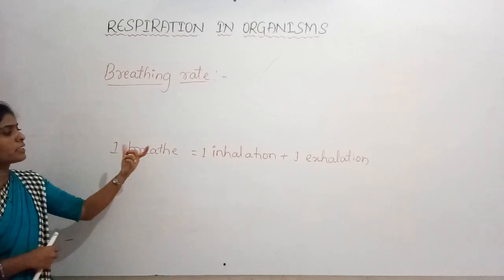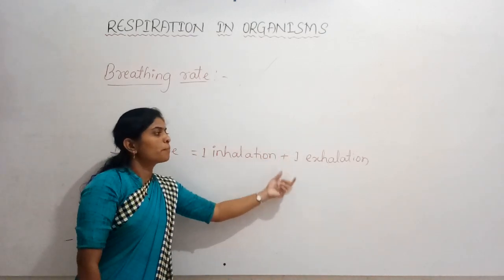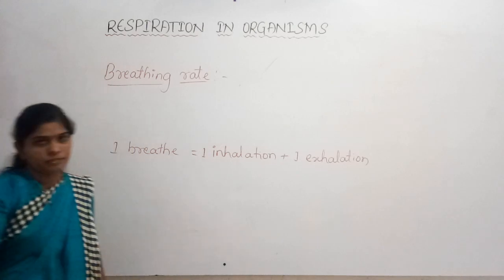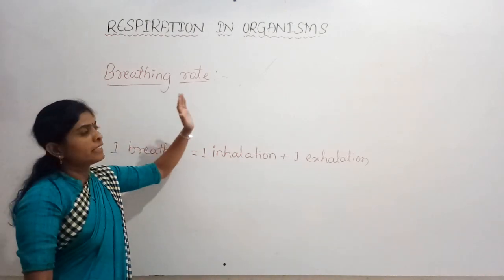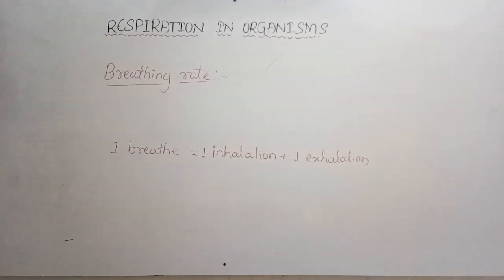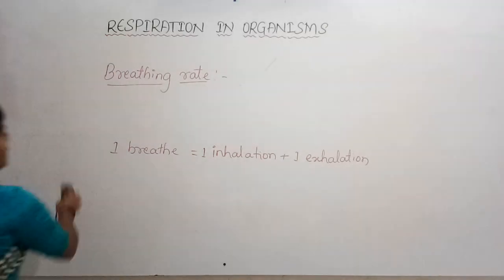One breath is equal to one inhalation plus one exhalation. So here, how can we define the breathing rate? So now write the definition for breathing rate.